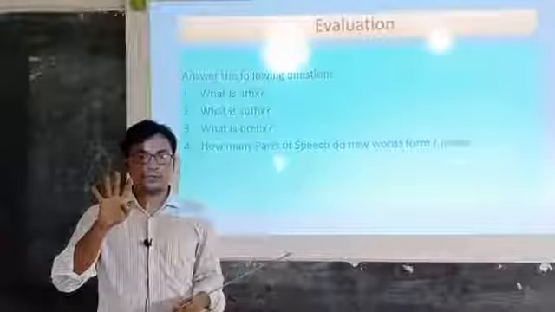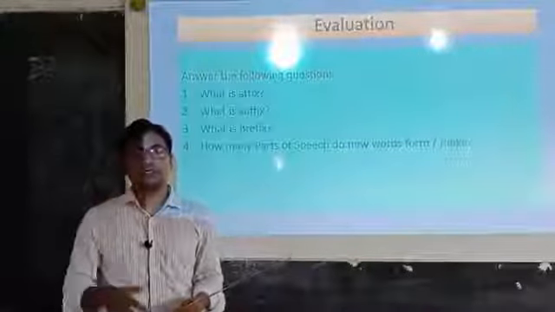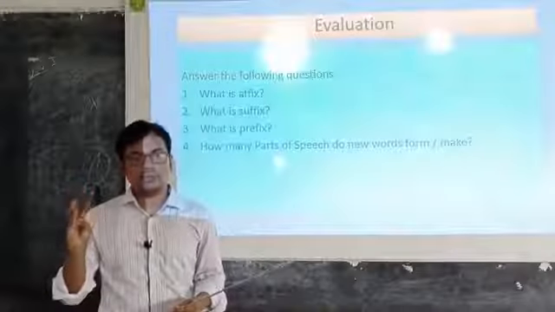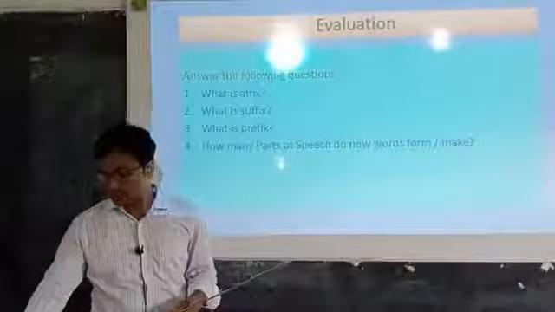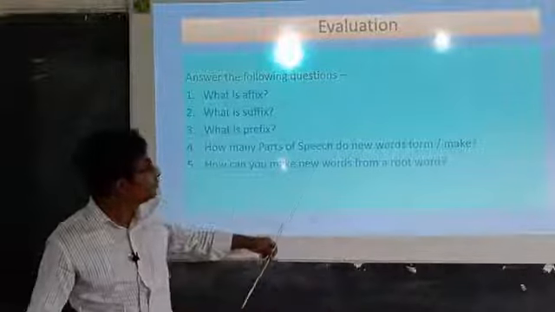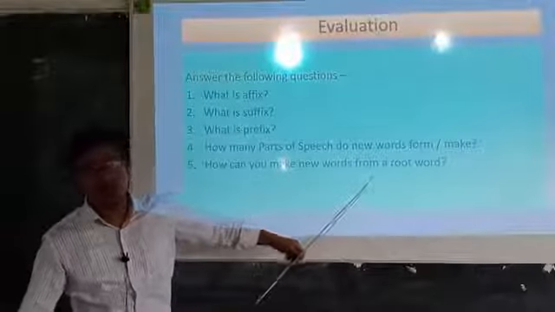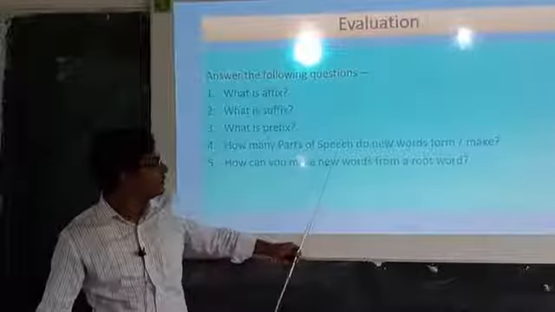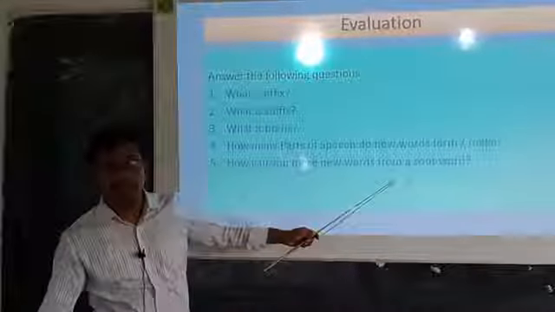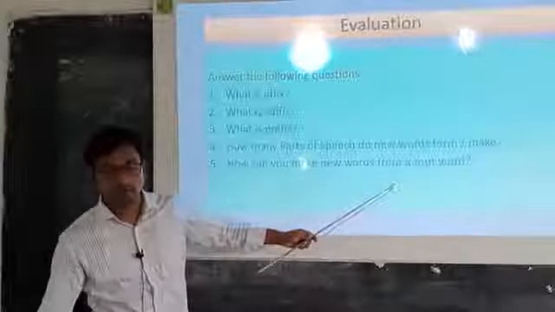What are these? Noun, adjective, verb and adverb. So how can you make new words from a root word? You can make new words by adding suffix or prefix or both to a root word.